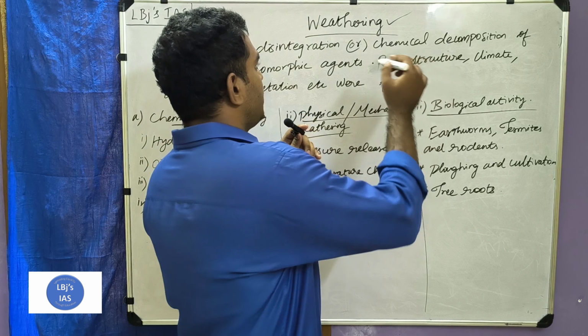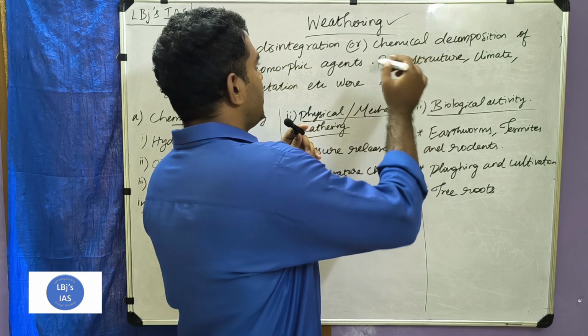Geomorphic agents are nothing but external or exogenic agents like air, wind, water, snowfall, etc. So these exogenic forces or geomorphic agents cause mechanical disintegration or chemical decomposition of rocks. So that process is known as weathering.